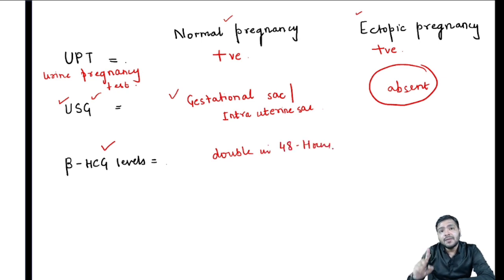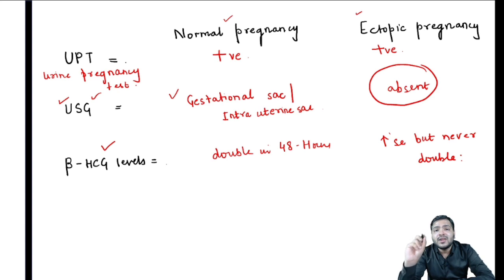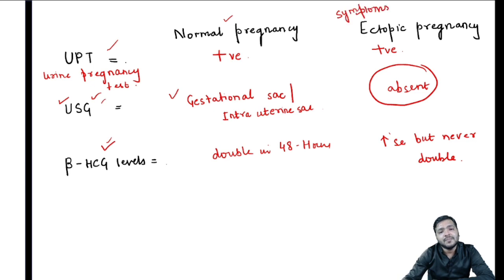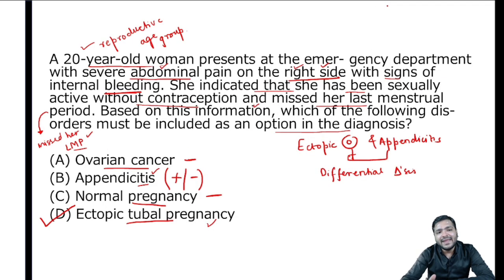Whereas in ectopic pregnancy, it will increase but never double. That is a catch here. It will increase but never double. So in short, these are the points that you have to keep in mind while differentiating between the normal and the ectopic pregnancy. Along with these particular tests, you have the clinical symptoms of the patients that are associated with ectopic pregnancy. Now, I hope with all the options that have been provided, you are able to differentiate and distinguish how we came to the diagnosis.